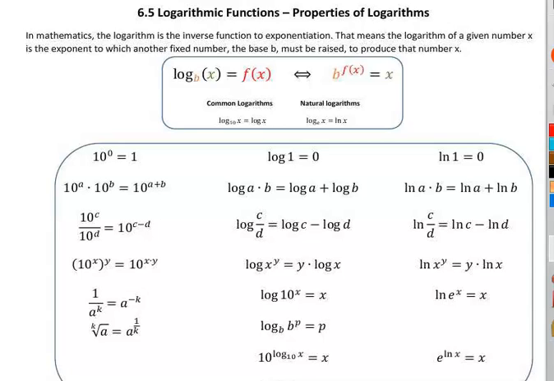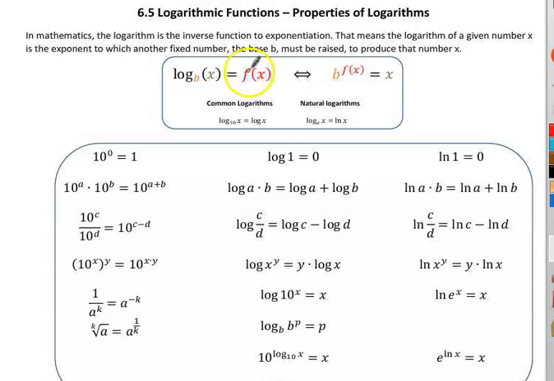6.5, Logarithmic Functions, Properties of Logarithms. Well, we've already talked about what a log is. It's just an inverse of an exponential function. If you've watched the last video, you heard me say logs have the same properties of exponents. Since they're a way to solve for exponents, they carry all the traits of exponents.